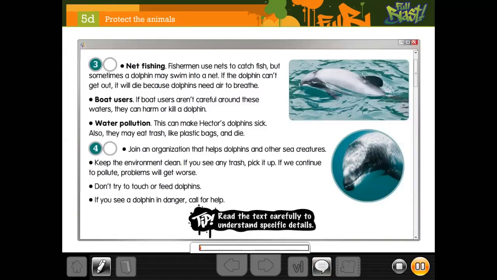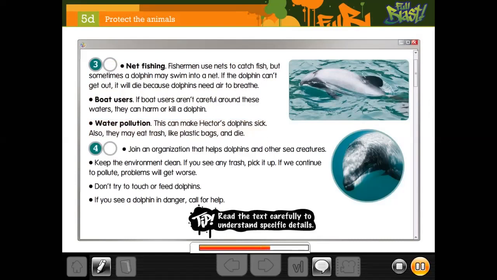What can harm them? Net fishing. Fishermen use nets to catch fish, but sometimes a dolphin may swim into a net. If the dolphin can't get out, it will die because dolphins need air to breathe. Boat users. If boat users aren't careful around these waters, they can harm or kill a dolphin. Water pollution. This can make Hector's dolphins sick. Also, they may eat trash like plastic bags and die.